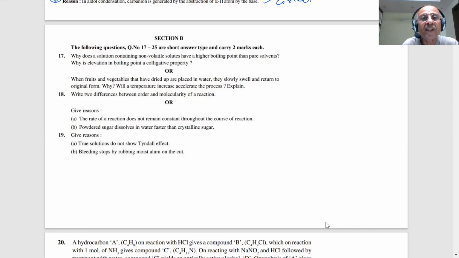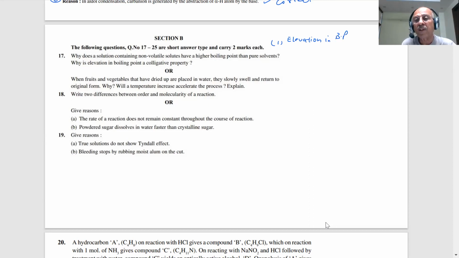Why does a solution containing a non-volatile solute have a higher boiling point? First question. What reason will we give? What we call elevation in boiling point. What is the reason for elevation in boiling point, students?